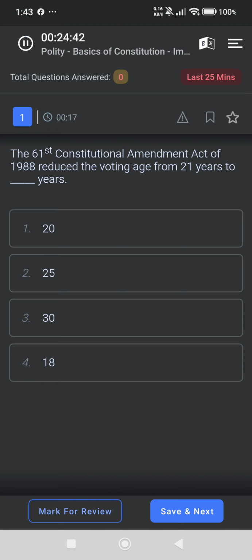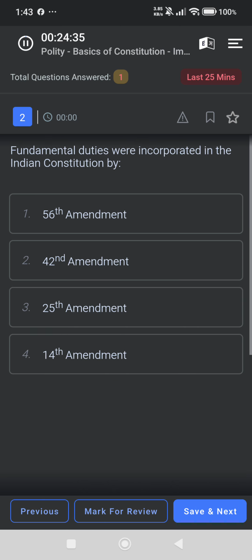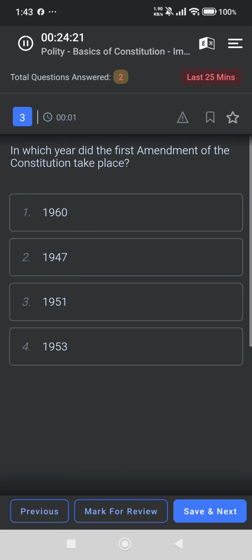The 61st Constitutional Amendment Act of 1988 reduced the voting age from 21 years to 18 years. Fundamental duties were incorporated in the Indian Constitution by the 42nd Amendment. In which year did the first amendment of the Constitution take place? 1951.